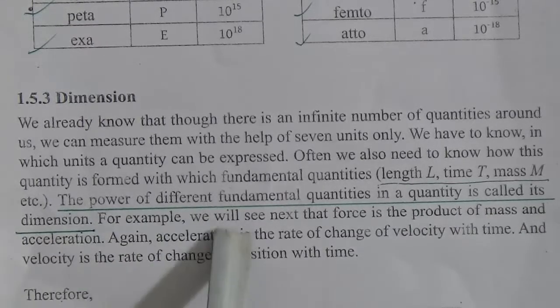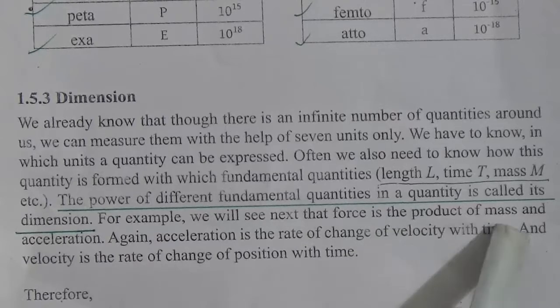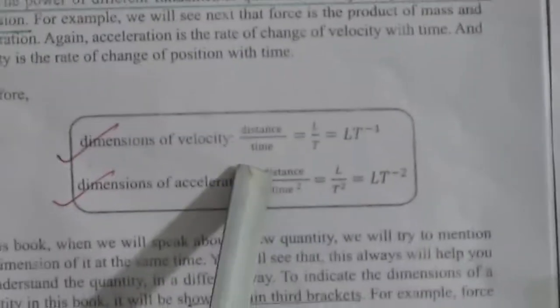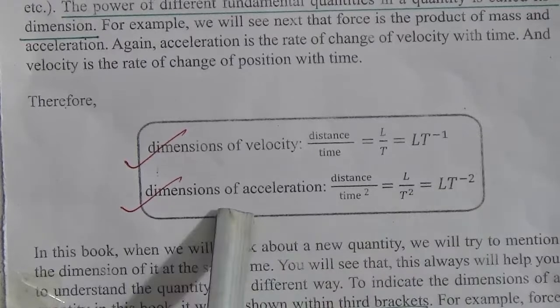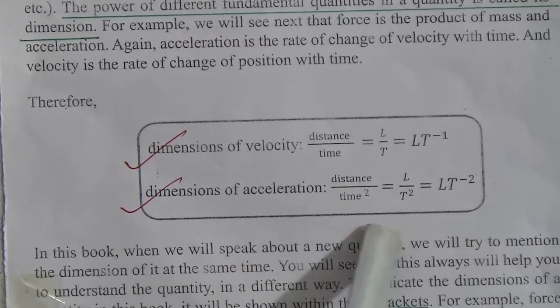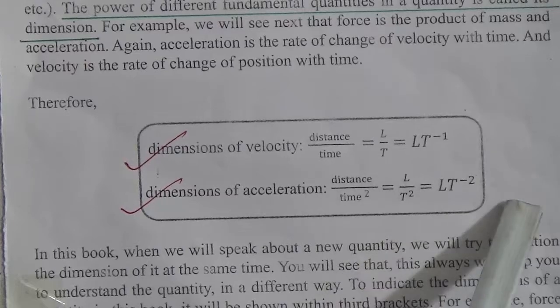For example, we will see next that force is the product of mass and acceleration. Again, acceleration is the rate of change of velocity with time and velocity is the rate of change of position with time. Therefore, dimension of velocity, distance by time, equals L by T, denoted by LT minus 1. Dimension of acceleration, distance by time square, L by T square, equals LT minus 2.